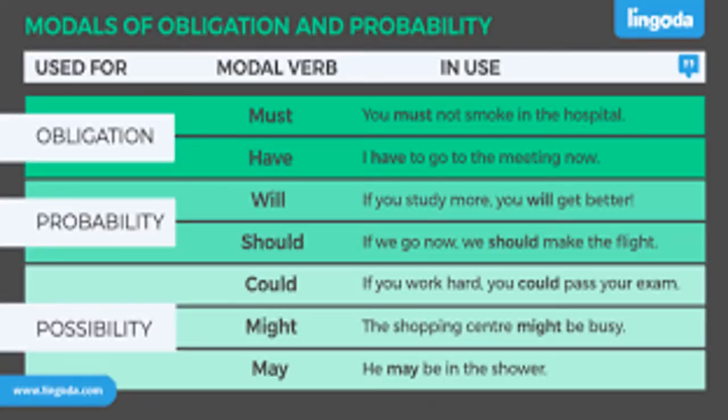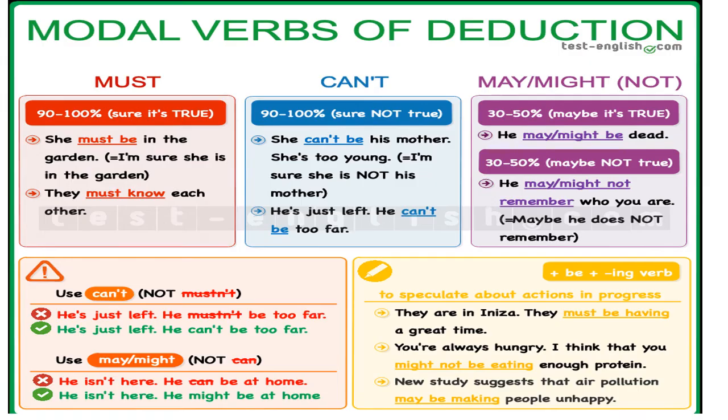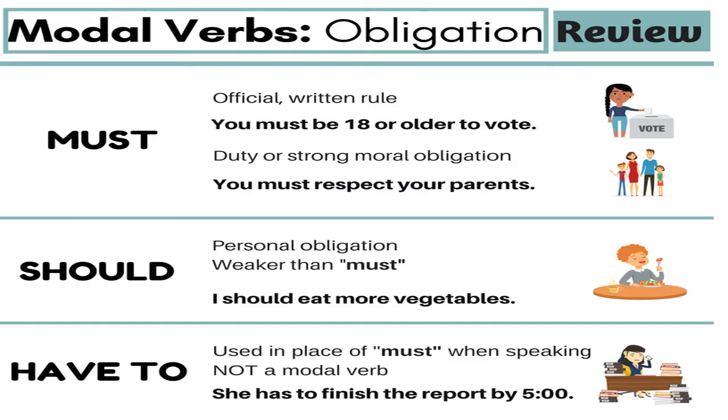Again, obligation, probability, possibility, these are the most common uses of modal verbs. Now must, can't, may or might, these are some of the important auxiliaries used for deduction. Deduction means we are guessing what it will be. Someone knocked on the door, it may have been my friend. So that's a deduction. Now obligation. Obligation means what we should do.